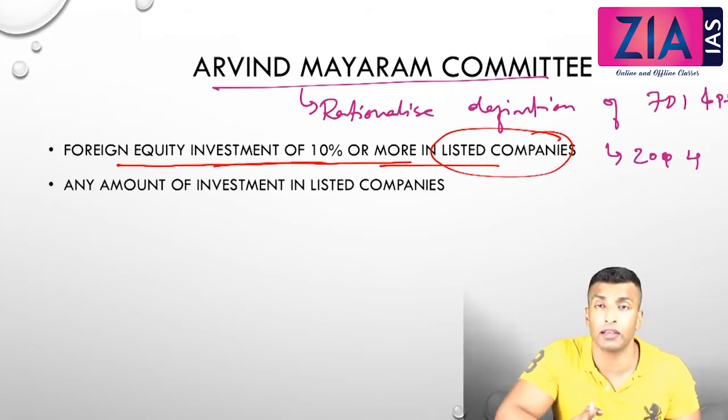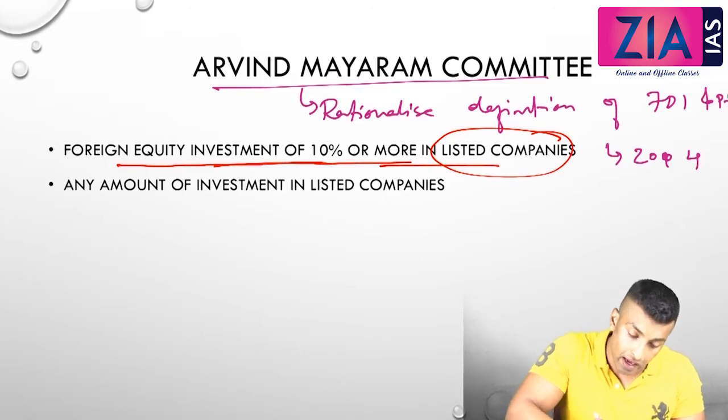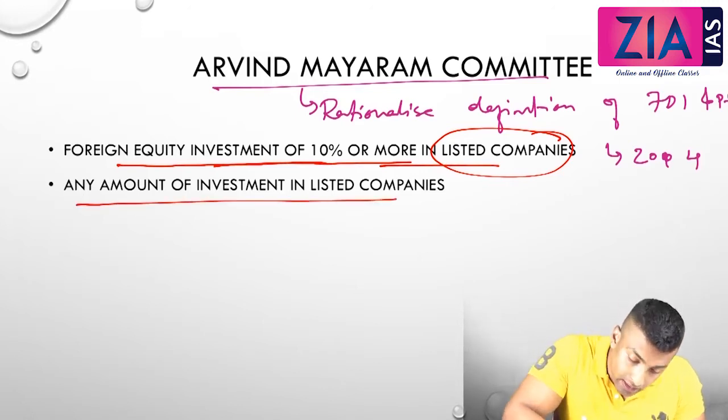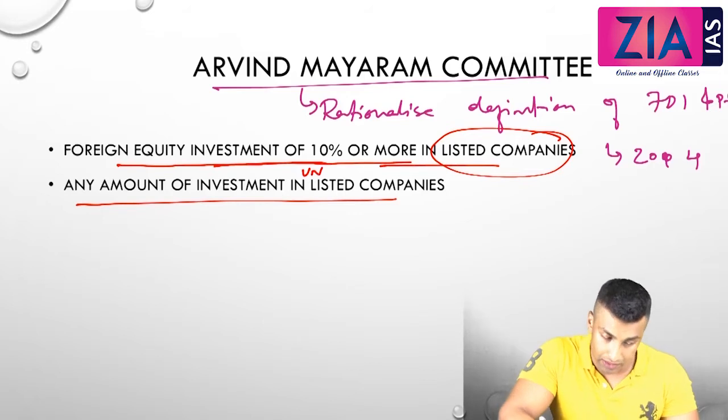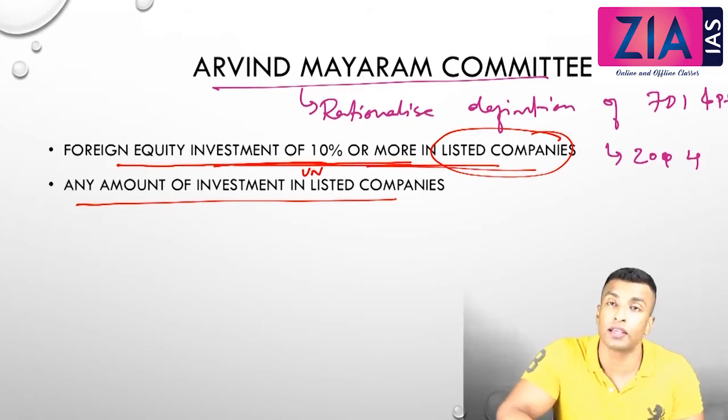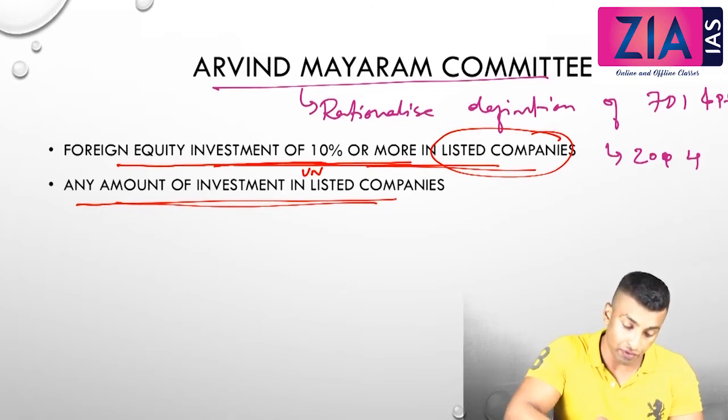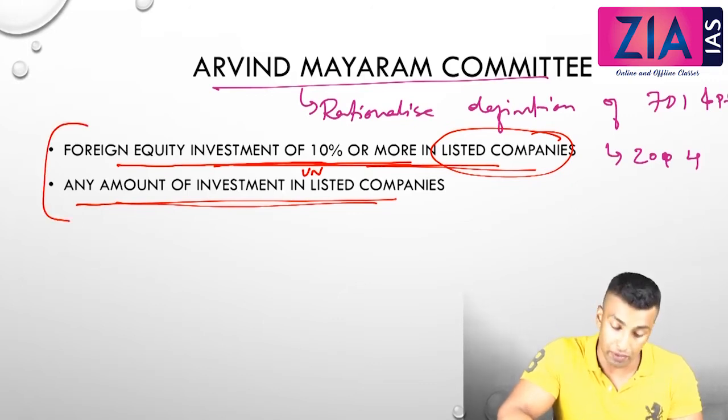Listed companies means if it is listed in the share market. Now any amount of investment in unlisted companies. This is unlisted companies. So 10% or more in listed companies, any amount in unlisted companies. This is the recommendation of the Arvind Mayaram Committee related to FDI.